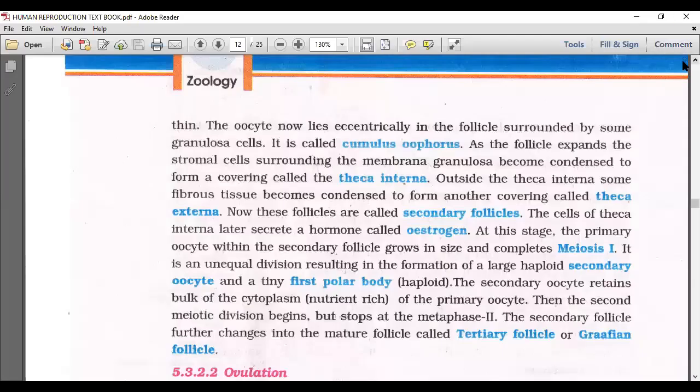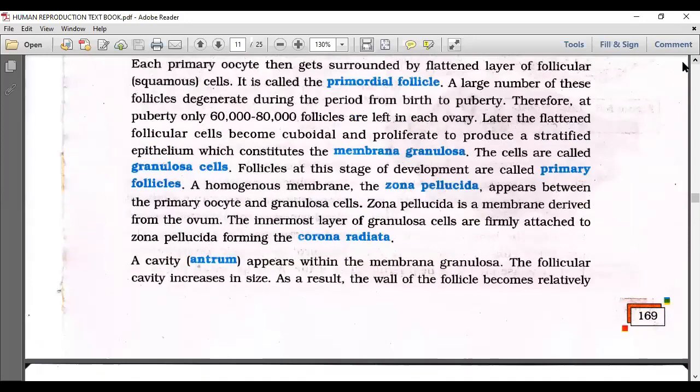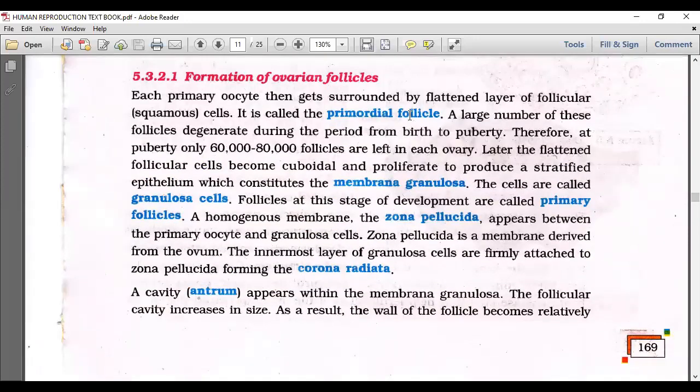Okay. So where do you see this? Wait, one minute. Let us see. Here it is. Each primary oocyte then gets surrounded by a flattened layer of follicular or squamous cells. It is called primordial follicle. A large number of these follicles degenerate during the period from birth to puberty. So these kind of follicles are present till puberty.